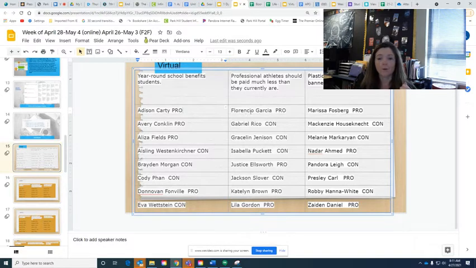Okay, so then Florencio and Justice and Caitlin and Lila, you guys will do the pro. Basically, athletes are overpaid. So you'll look at the top section, your pro side. And the people doing the con, or disagreeing with this, that's Gabriel, Gracelyn, Isabella, Jackson. So you guys will need some sort of claim that's the opposite of that, like professional athletes should get paid whatever they get paid.